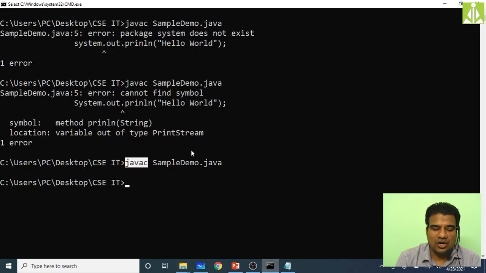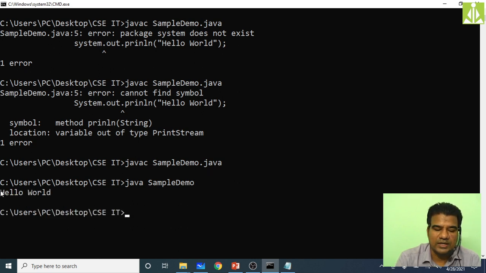Now, in order to check the output, I will use the java command. For the java command, we should not pass the source file. We have to pass the .class file. If I put SampleDemo.java, it is the source file, but I need to pass the class file. So don't give any extension, simply put SampleDemo, that's it. Hit the enter key. So we got hello world. You can see we got the output from the program.